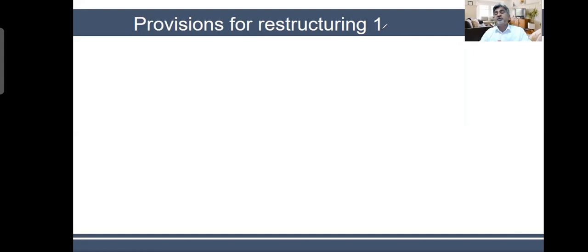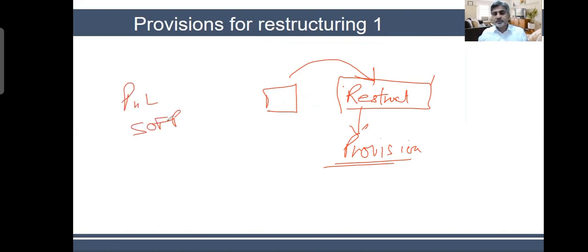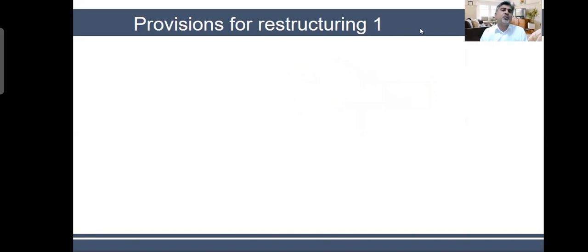So the idea here comes for provision for restructuring. What is restructuring? We all understand restructuring of an organization. Sometimes you have an organization and you are planning to restructure it in the future. The question is that this restructuring will take place probably sometime in future. Should we create a provision for this or not? When you create a provision for that, it is definitely going to impact P&L and SOFP. So you should be careful whether a restructuring provision is allowed or not. That's a very hot topic because this is one area which gives you a lot of opportunity to do manipulation.